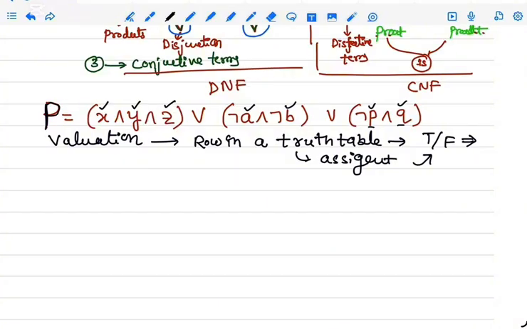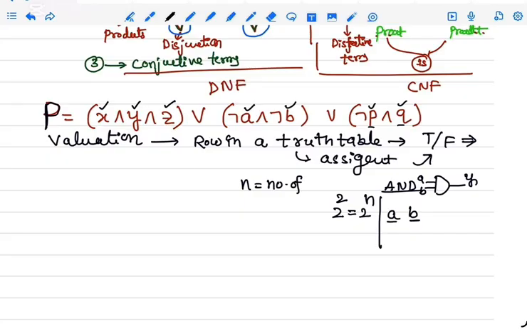For example, how do we write the truth table for an AND gate? The AND gate is represented like this. A, B are the inputs and the output is Y. So these are two inputs, that is 2 power 2. It is 2 power n, where n is the number of inputs in a predicate. How do we represent the output? Y equals A AND B. So this Y is the predicate P.